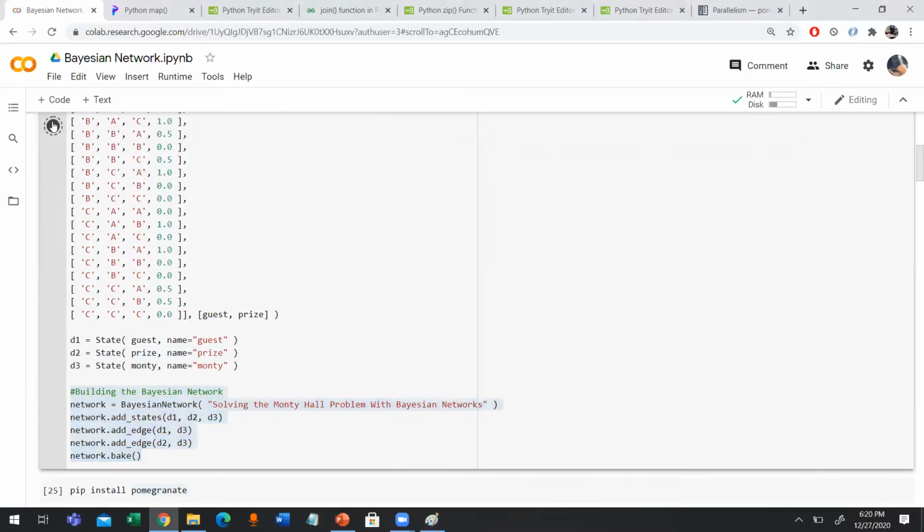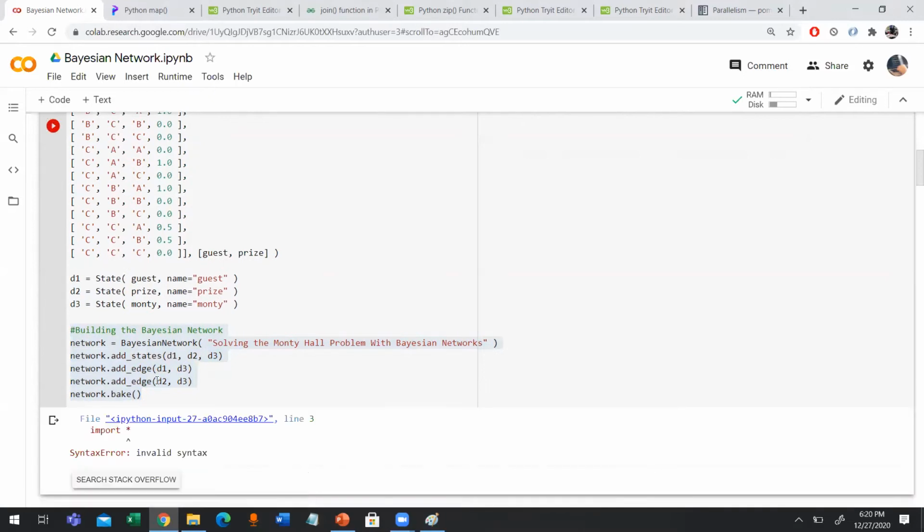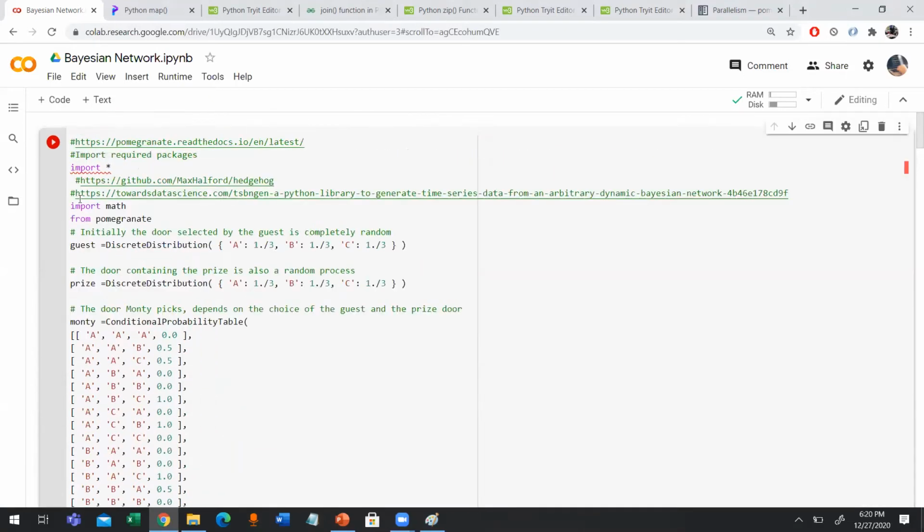So let's first run this. There is no error.